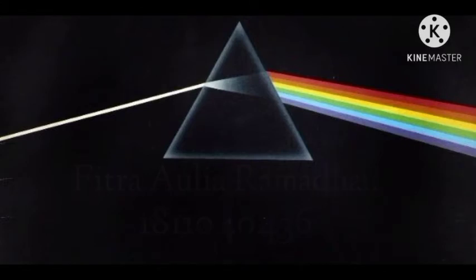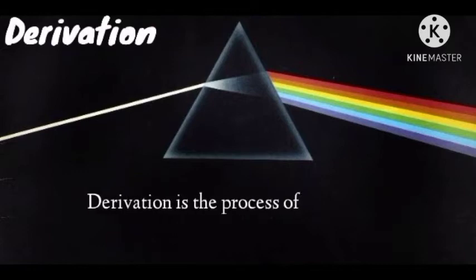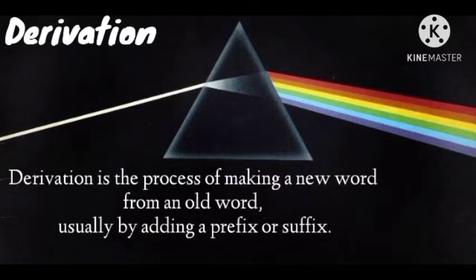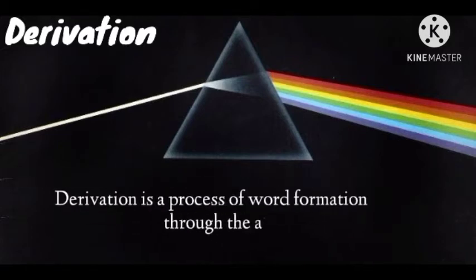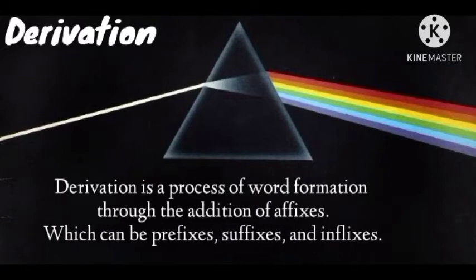I will explain about derivation. Derivation is a process of making a new word from an old word, usually by adding a prefix or suffix. Derivation is a process of word formation through the addition of affixes, which can be prefixes, suffixes, and infixes.